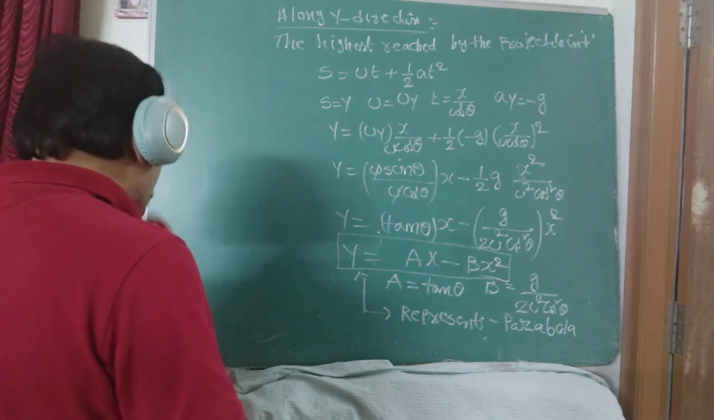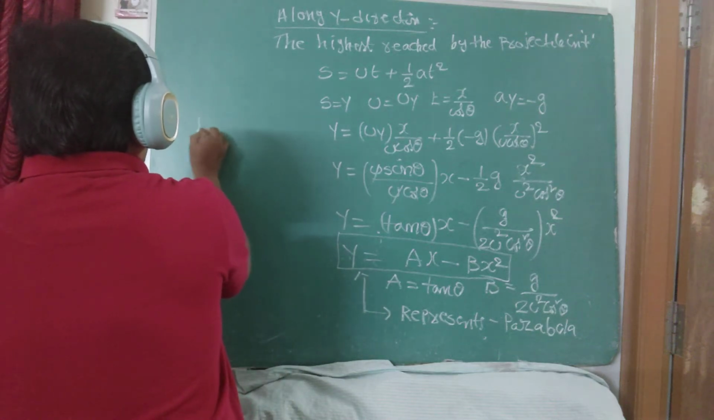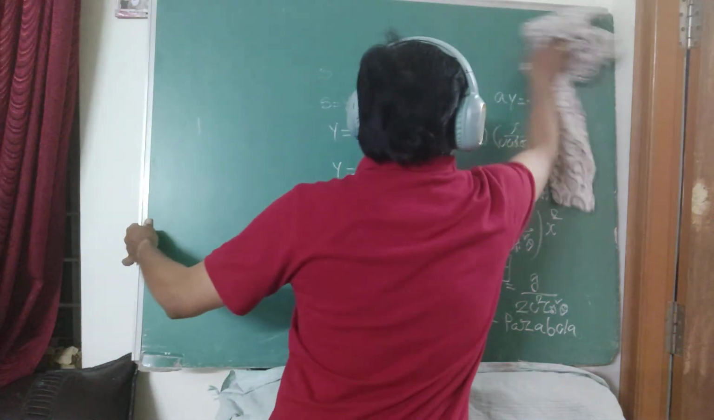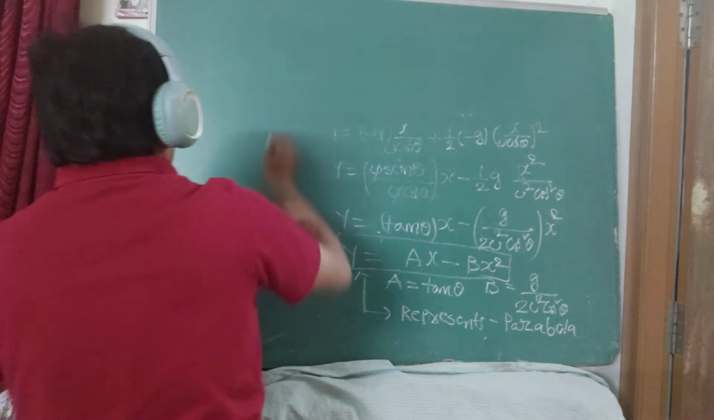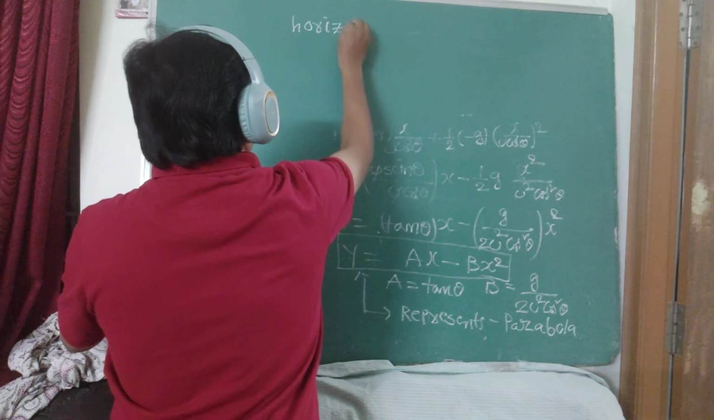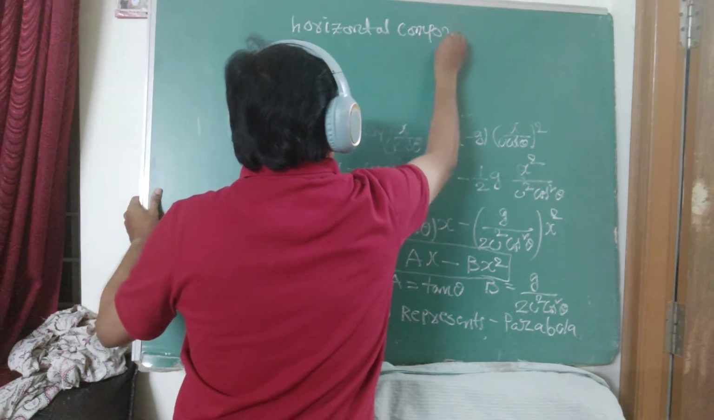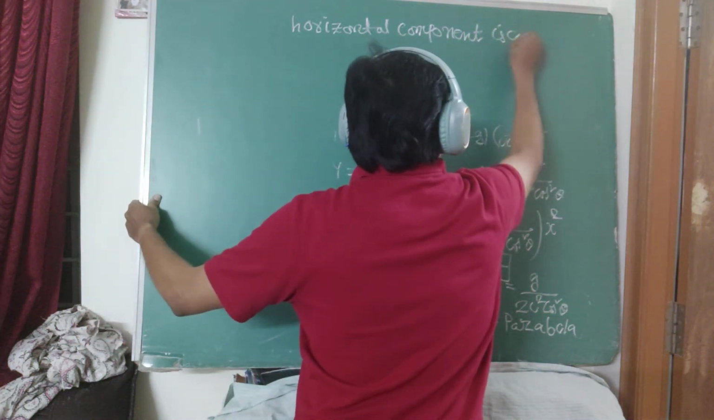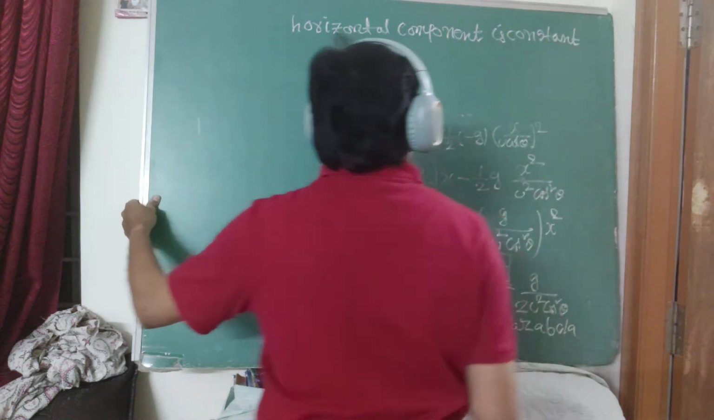Here there are two points to observe now. The horizontal component should be constant throughout. Here I am writing that point. The horizontal component is constant. It does not change at the time of traveling.